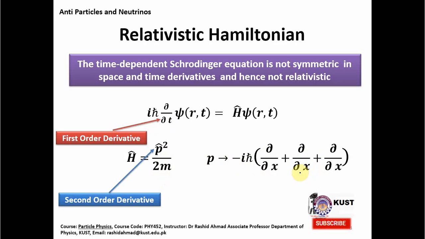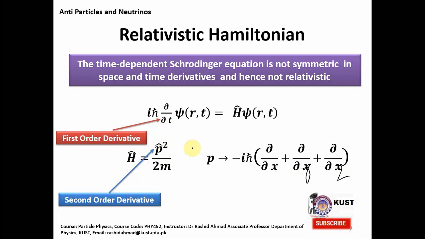So we see that in quantum mechanics, the kinetic term is a second order derivative.